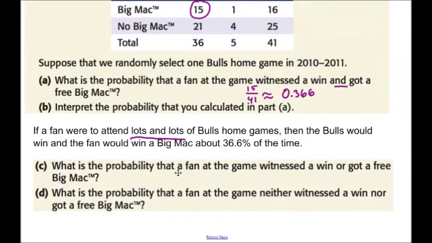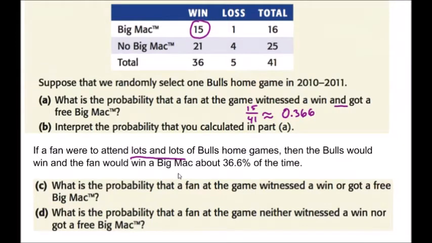Second half of this question asks us, all right, what's the probability that a fan at the game witnessed a win or got a free Big Mac? Key distinction here, "or." So there's a couple ways to go about this one. Let's first look at the wins. All the wins are right here. Got a free Big Mac, that's all right here.